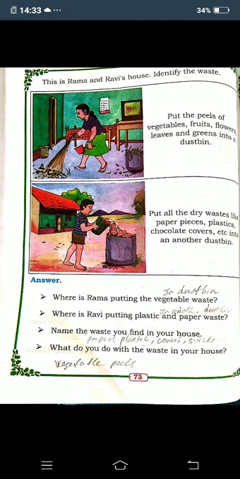Next, in Ravi's house, put all the dry waste like paper pieces, plastics, chocolate covers, etc. into another dustbin. So what is that boy Ravi doing? He is putting all the dry waste, like paper pieces, plastic and glass bottles, and if you are eating chocolate and throwing away that cover, those covers and all you must put in another dustbin.